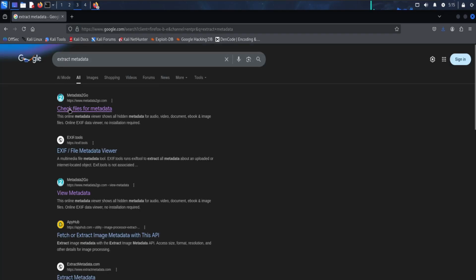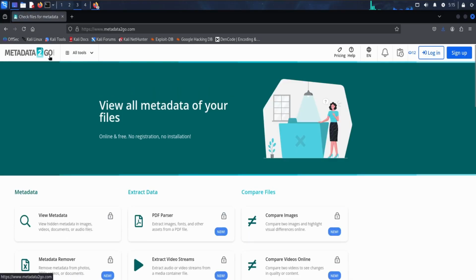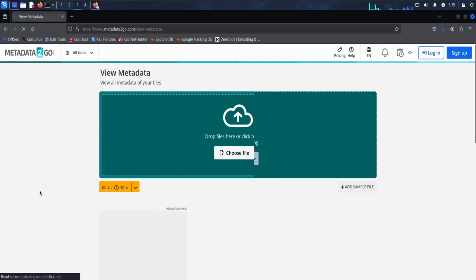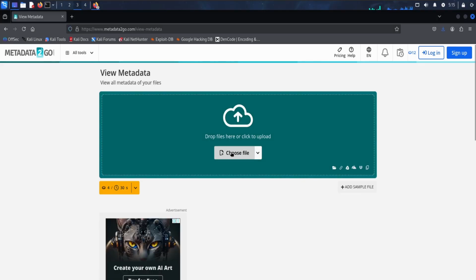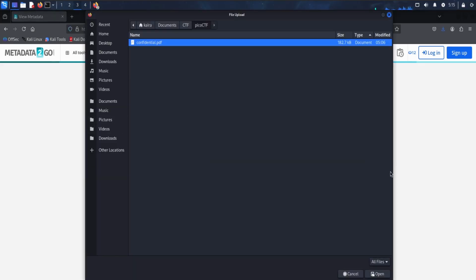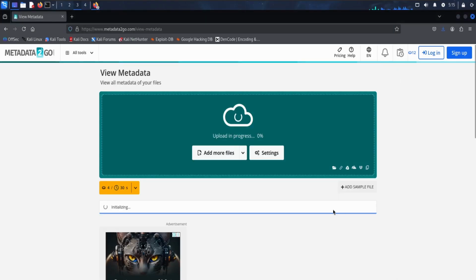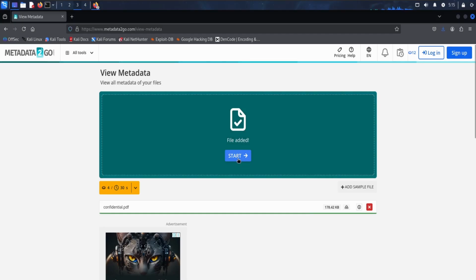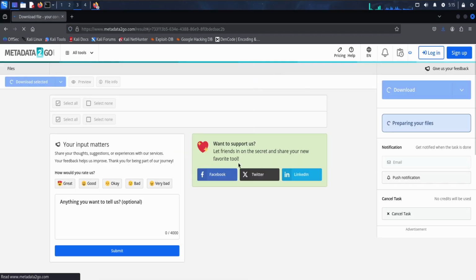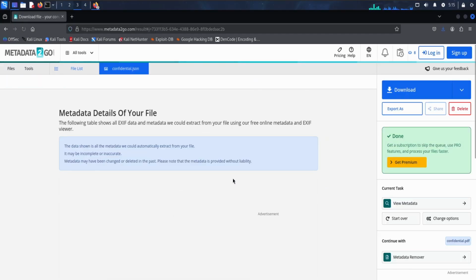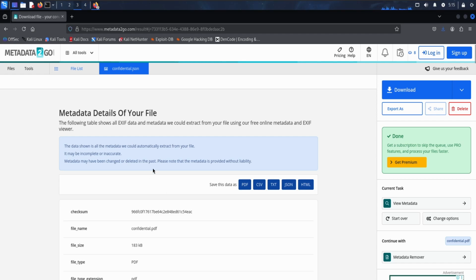You can go to this website, metadata2go.com. We'll check if this website works, and if it doesn't we'll try some other. As you can see, we need to upload a file, so I'll upload a file here. It's uploading, so we'll click on start. It has given some information.